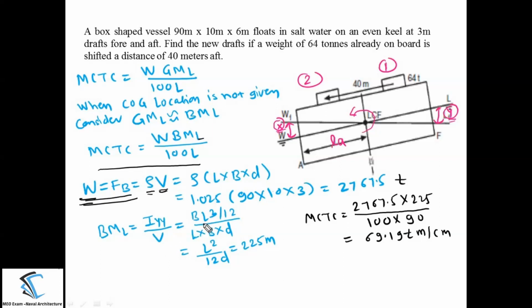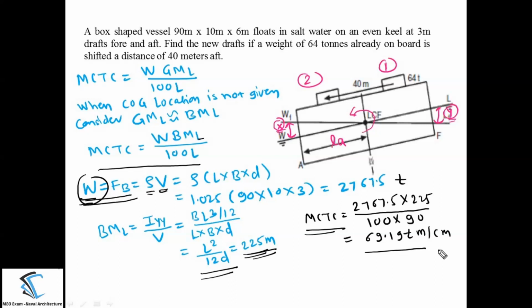IYY is B L cube by 12, and underwater volume is L into B into D. The final answer will come as L square by 12D. If you substitute all the values here, you will get BML as 225 meters. Now you have the total weight and the BML value. Substitute both the values here, and you will get the MCTC value, that is 69.19 tons meter per centimeter.